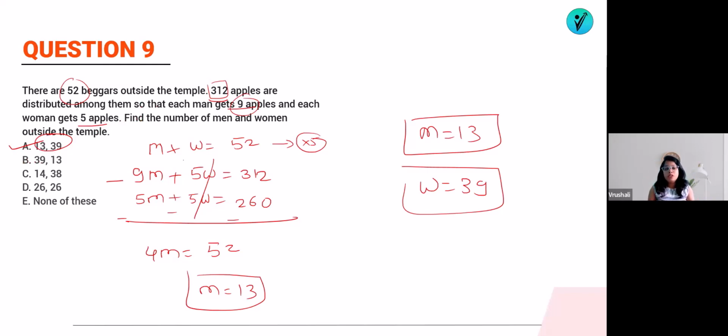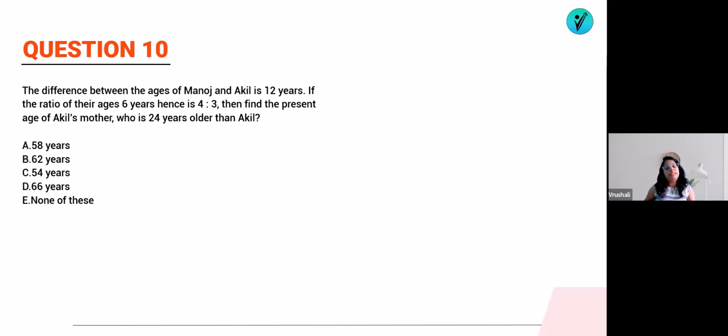Okay. I hope you understood this. This was easier. Now we will jump on to the next question. If you have a doubt in any of the questions, then please ask in the comment box. Okay. The difference between the ages of Manoj and Akhil is 12 years. If the ratio of their ages 6 years hence is 4:3. After 6 years, their ratio will be Manoj to Akhil, 4:3.